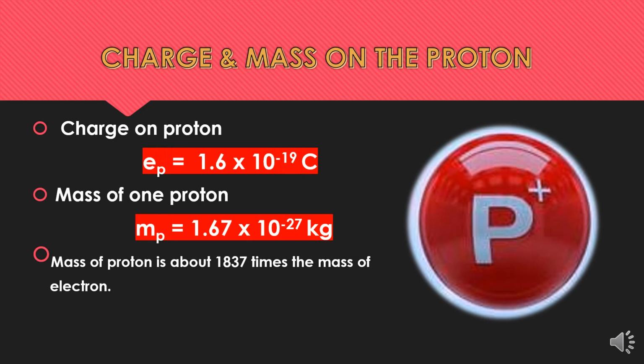Now the charge on a proton was calculated as positive. Its magnitude is similar to that of the charge on the electron, but with opposite sign, that is positive 1.6 multiplied by 10 raised to the power minus 19 coulomb, and it is equal to 1 unit positive charge of proton. Mass of one proton is 1.67 × 10 raised to the power minus 27 kilogram, and the mass of a proton is about 1837 times, approximately 2000 times, the mass of the electron.